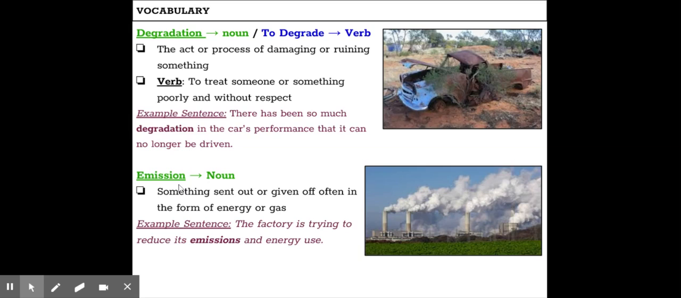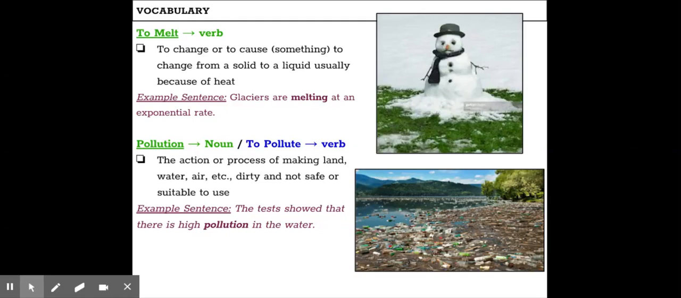Emission, which is a noun, is our next vocabulary word. It means something sent out or given off, often in the form of energy or gas. Our example sentence says, the factory is trying to reduce its emissions and energy use. So if you look at this example photo, right, all this gas right here is being emitted, right? It's being given off in the form of emissions. No good.